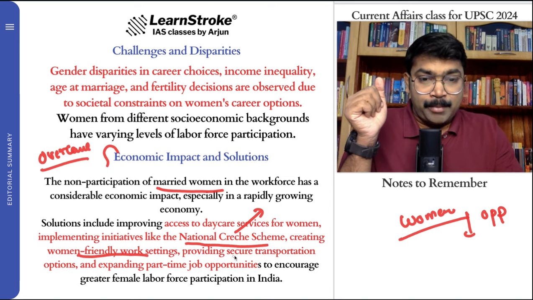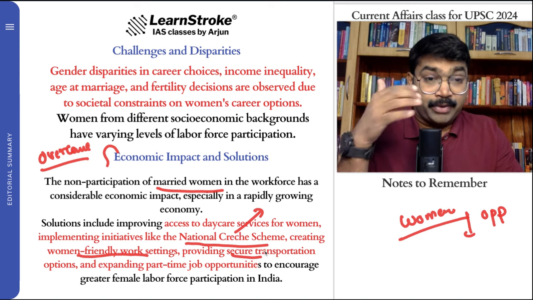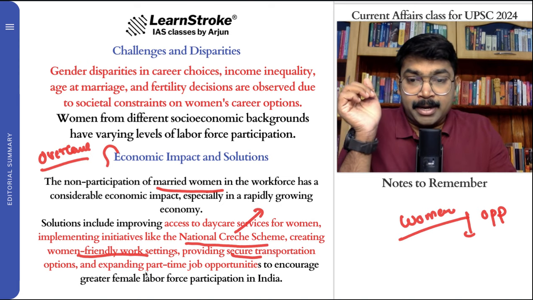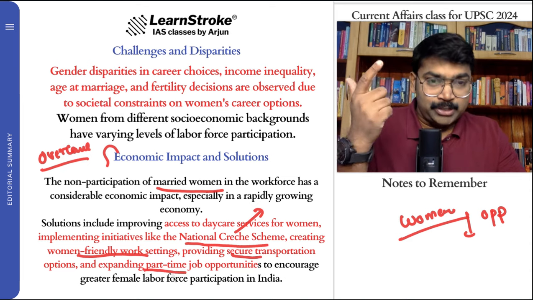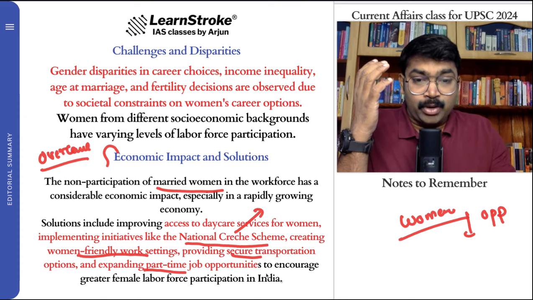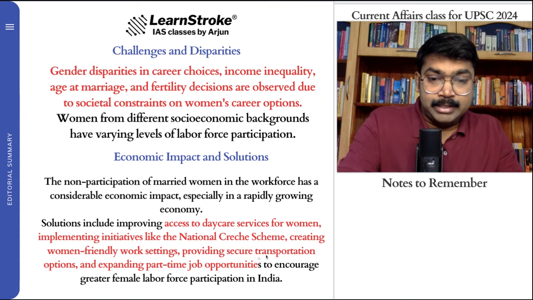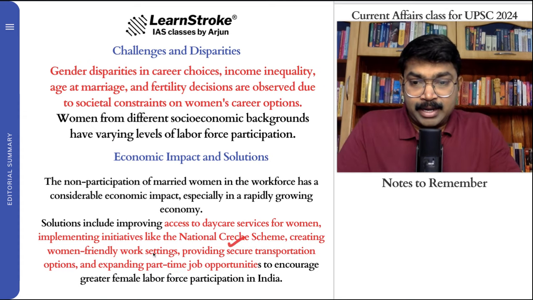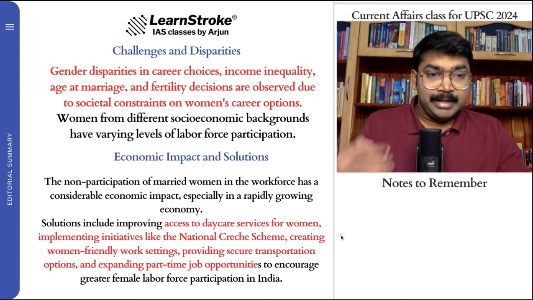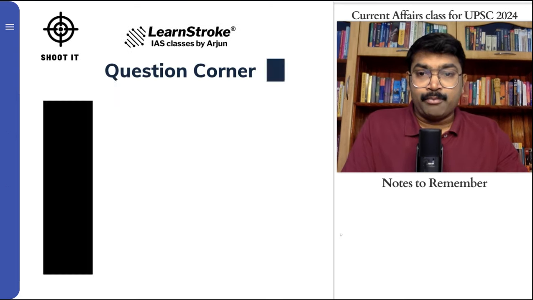Very good. Number one, secure transportation, free secure transportation, where they are safely transported, and part-time job opportunities, giving them part-time job opportunities and more flexibility in working. So all these, like the National Creche Scheme, women-friendly work settings, more secure transportation, and part-time jobs, will add to better labor force participation. So these are the things that we should be looking forward to and working on.